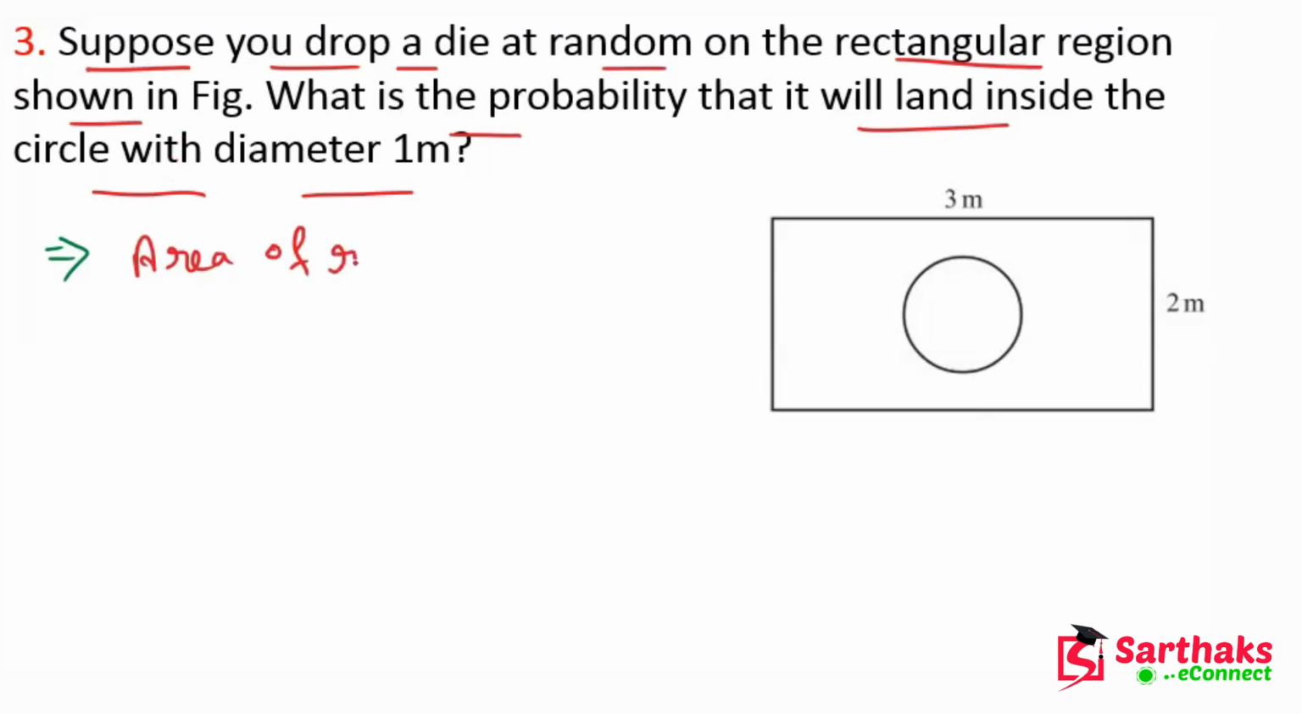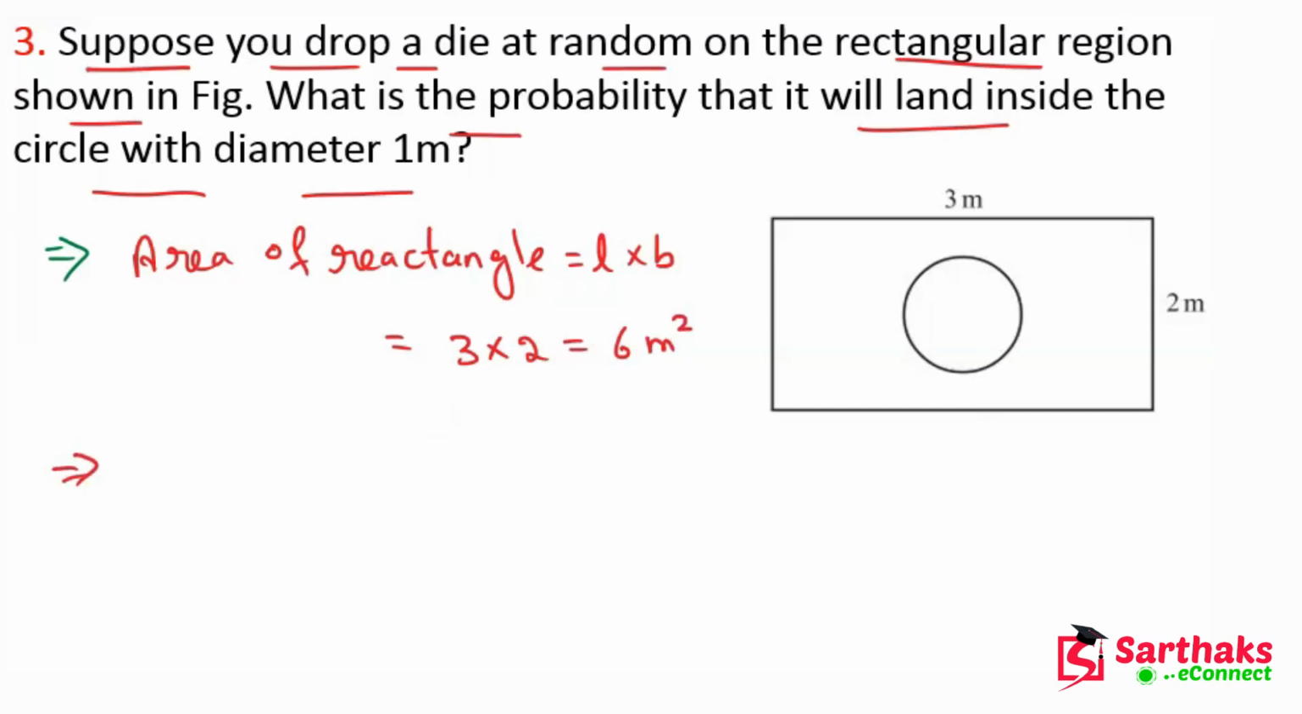First of all, area of rectangle. We know that this will be length into breadth. What is length? We have 3. What is breadth? We have 2. So this is 6 meter square.